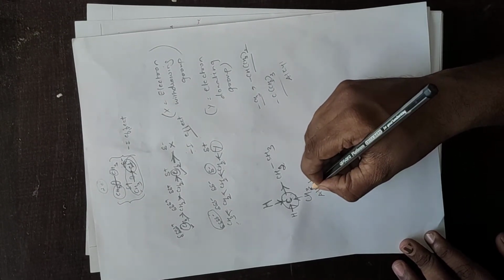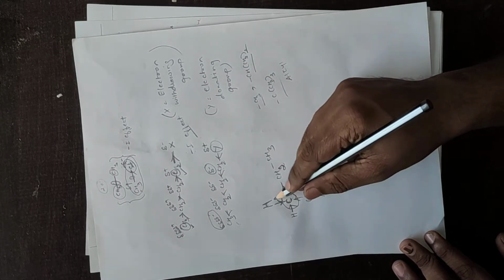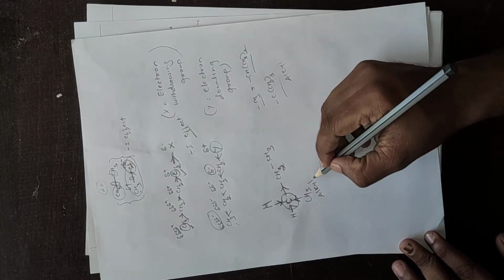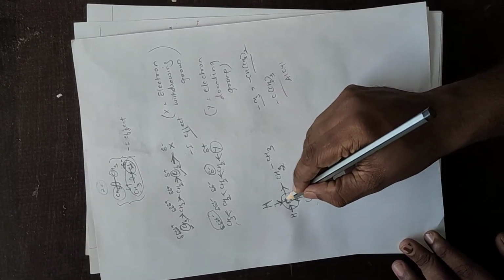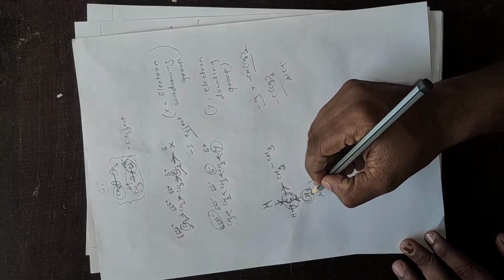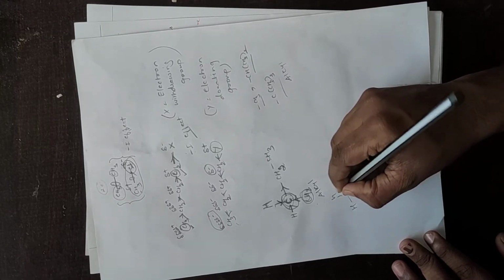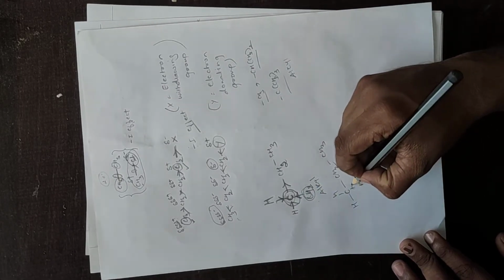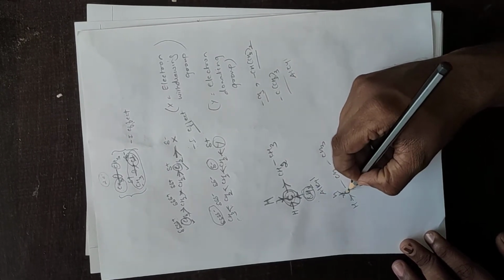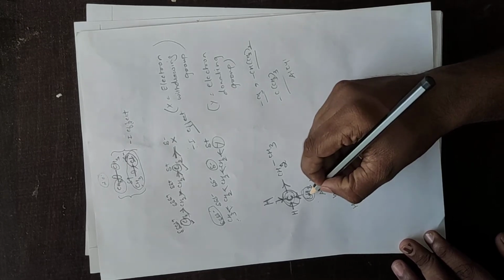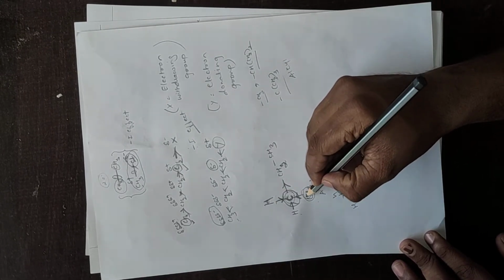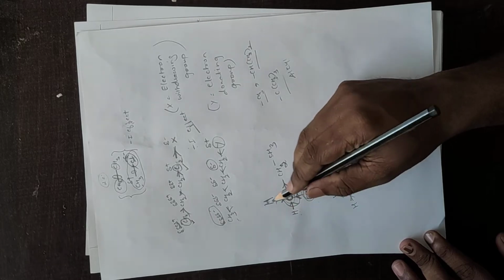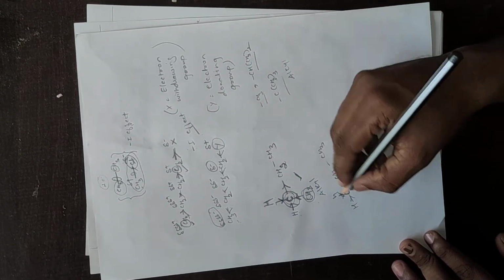Now if I attach CH3, the effect will be more. CH3 will again donate electrons to the carbon, more than hydrogen does. This carbon will become more electron rich because one CH3 group is there compared to this one. See here, all three are hydrogens, all three donating electrons to the carbon and making it electron rich. Here there are 2 hydrogens and 1 CH3. This methyl group is more effective in making this carbon electron rich than hydrogens. Hence this group is more electron donating than this group.